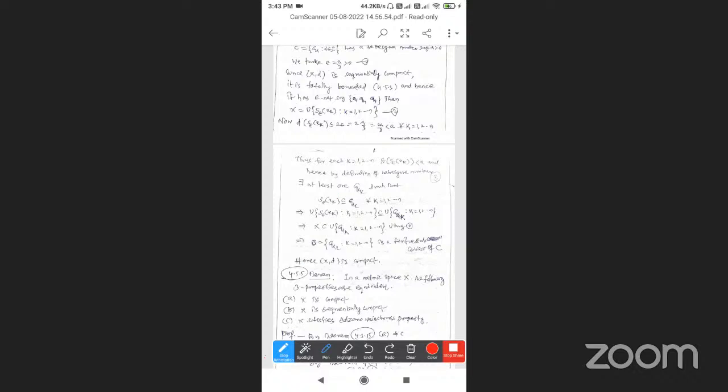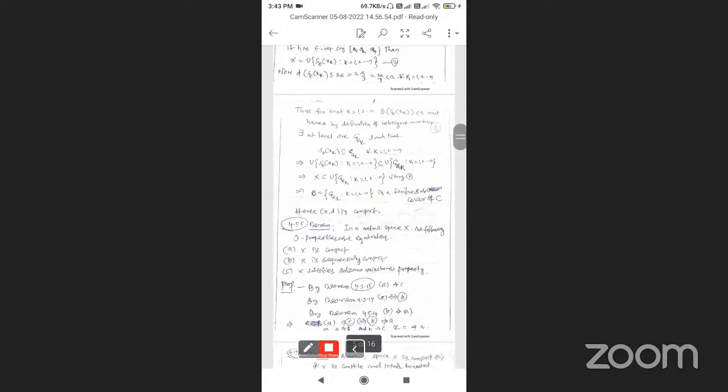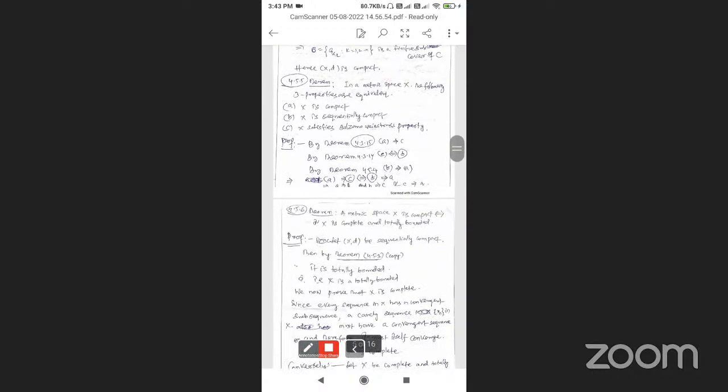Next is theorem 4.5, on page number 4.5.5. This theorem we can use, since we already learned this. The following three properties of a metric space X are equivalent. So what three properties are equivalent?